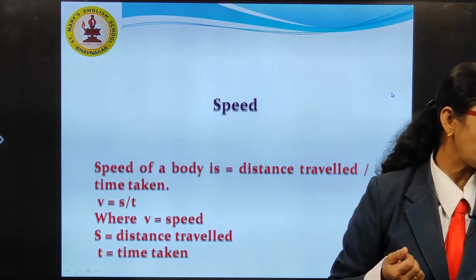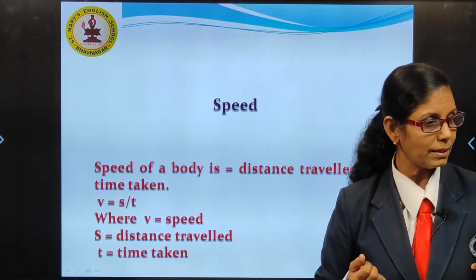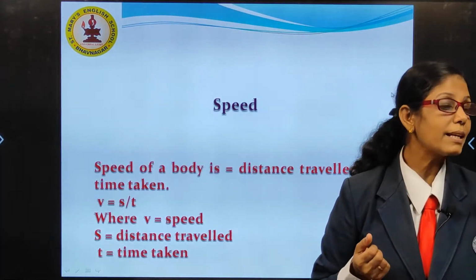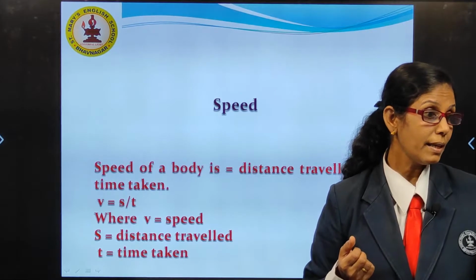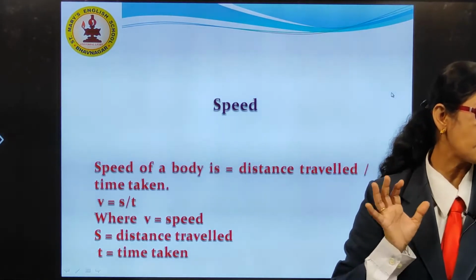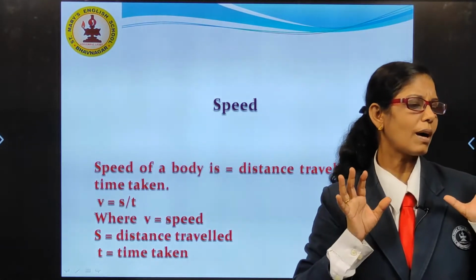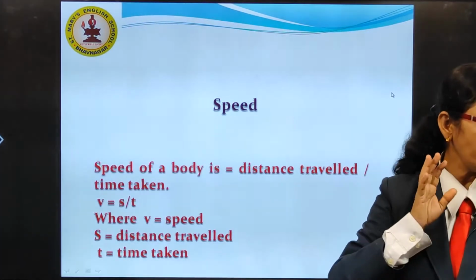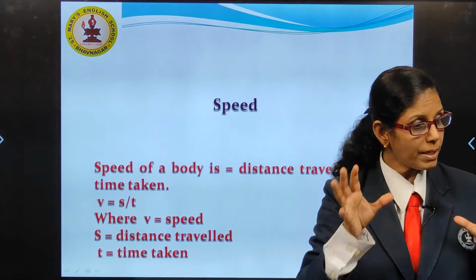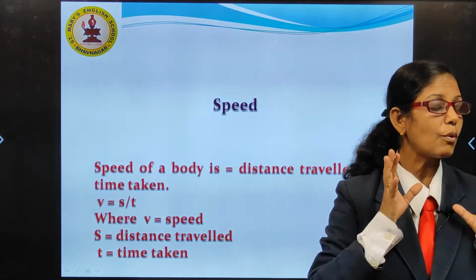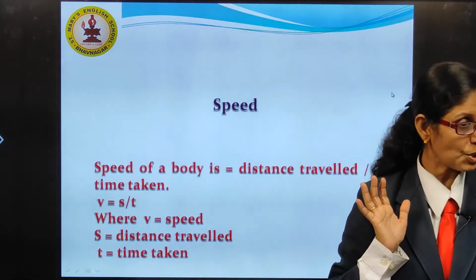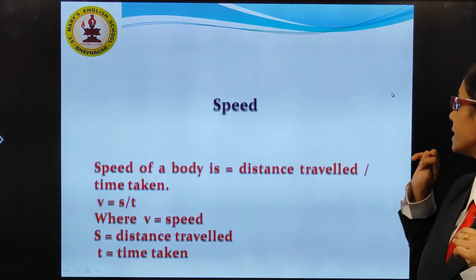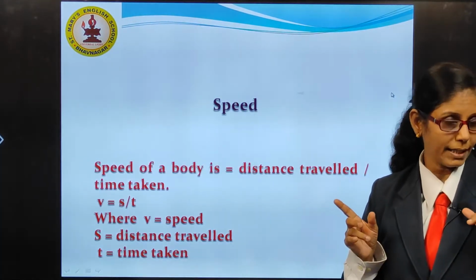Which type of physical quantity is speed? Is it a scalar quantity or a vector quantity? It is a scalar quantity. Why? When you are calculating your speed, you do not have to consider in which direction you have travelled. You only have to calculate how much distance you have travelled and what is the time taken by you. Yes or no? So, speed is a scalar quantity.